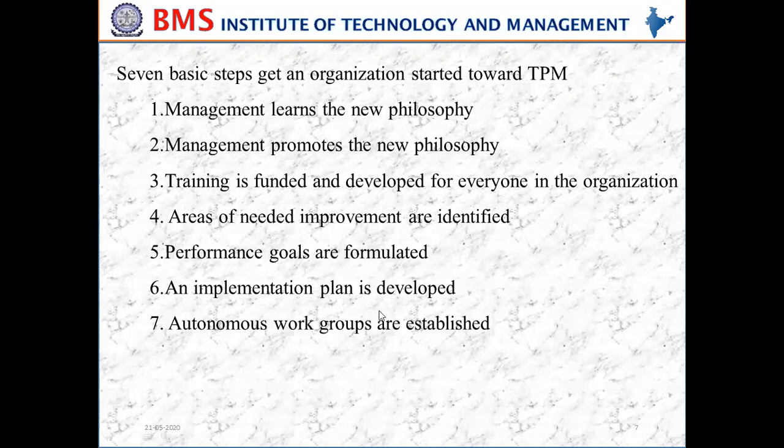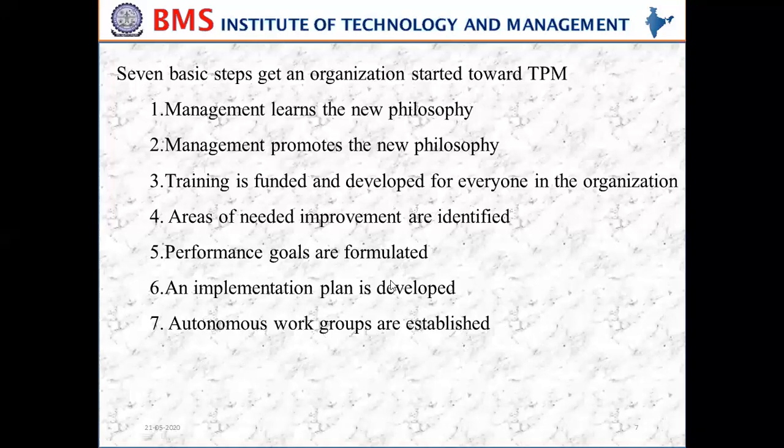Once you identify the time frame, then the implementation plan is developed. Developing this implementation plan means developing an overall plan of action for training all employees.